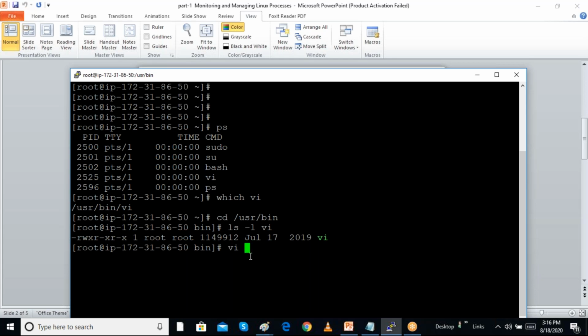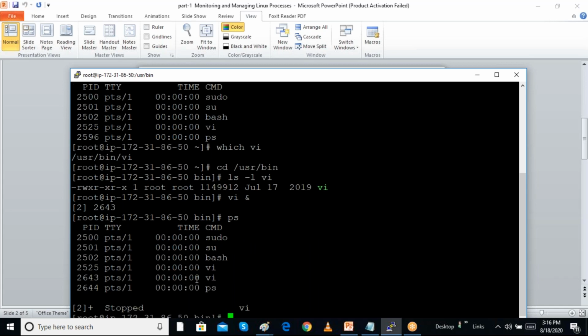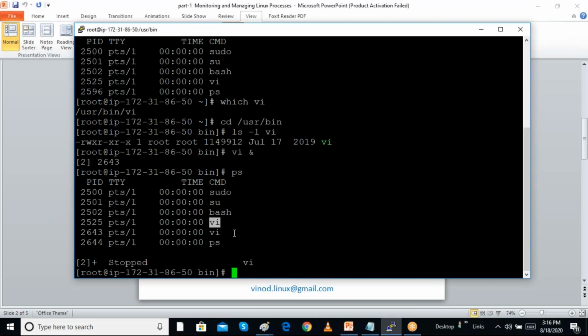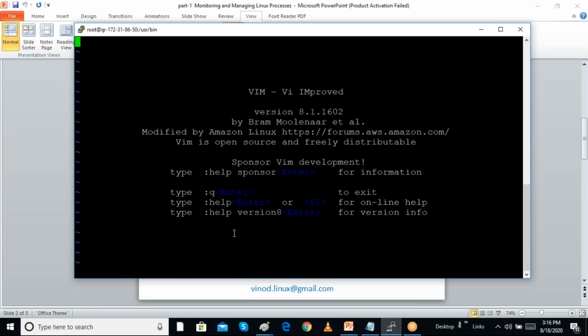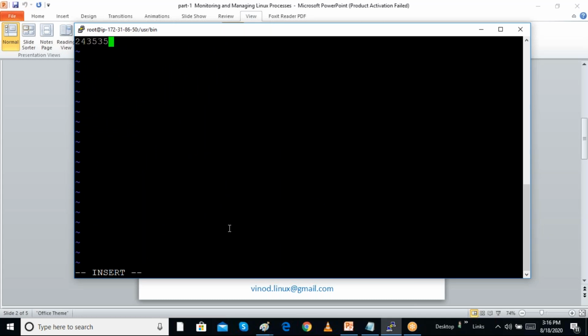I can execute it in the background. When I add the ampersand symbol, the program will work in the background. When I run the ps command, we can see that vi is running. When I type fg, the program comes to the foreground. Now we can see I am in vi, typing many things. We know how the vi editor works.